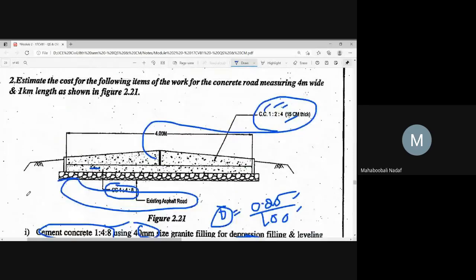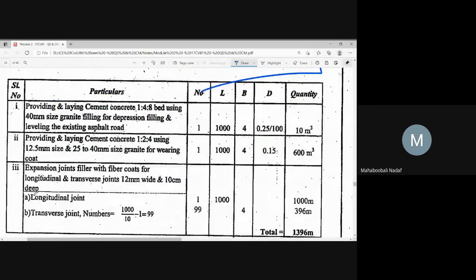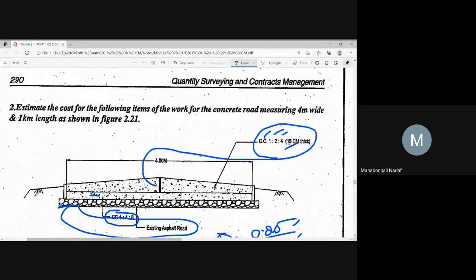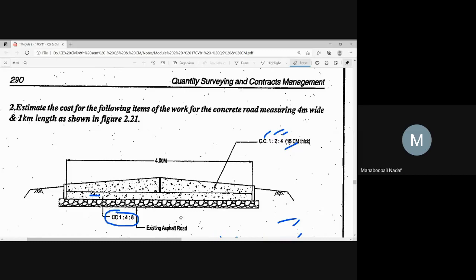Now for cement concrete, two items are there. Okay? So for this bottom item, the length is how much? 1 kilometer, so length is 1000. And the width is how much? Width is 4 meters.